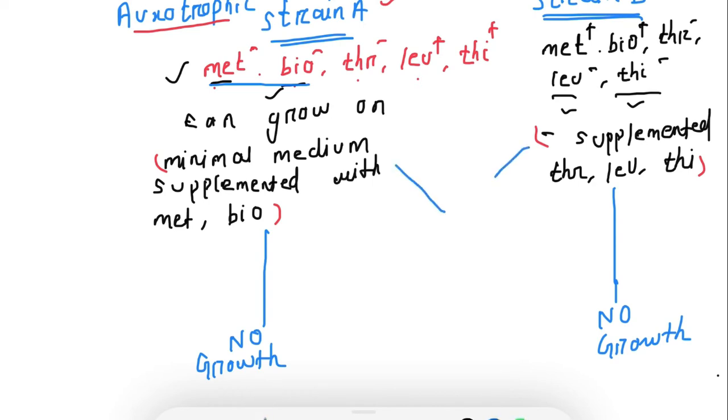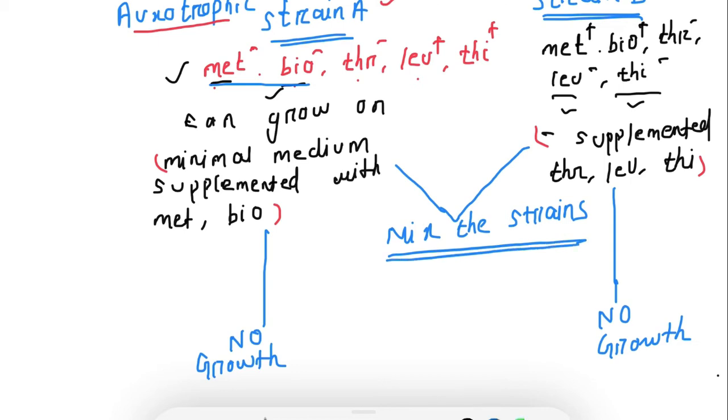Now mix the two strains, strain A and strain B. If we mix the two strains, then there is growth, the growth of prototrophs.